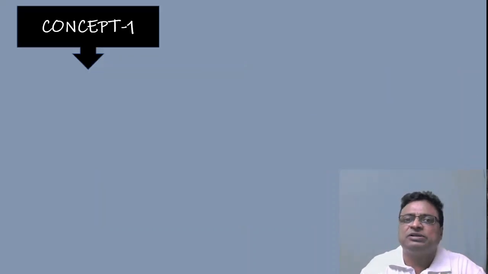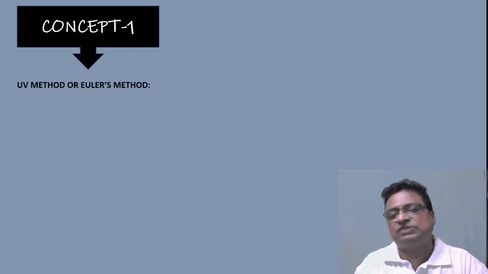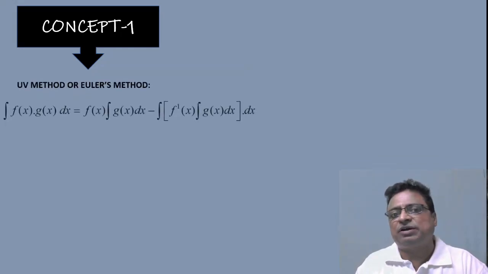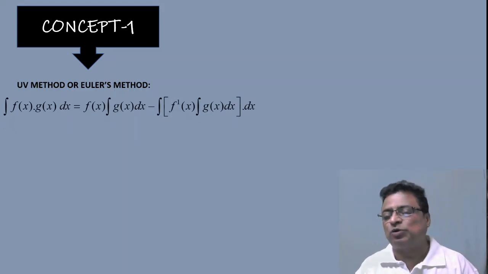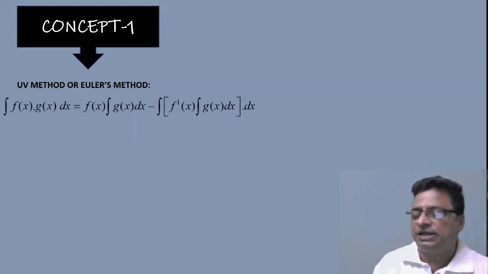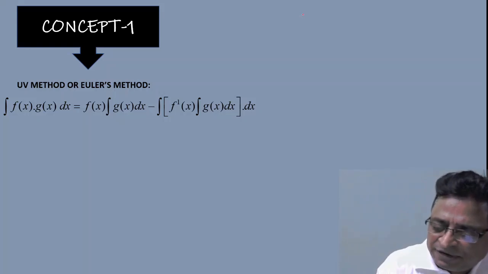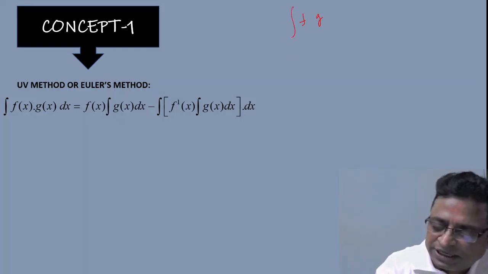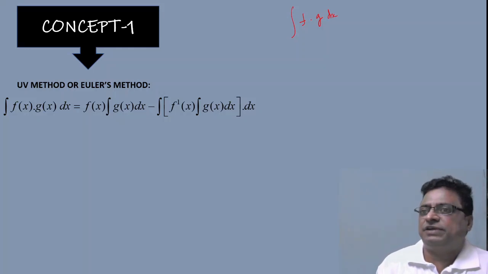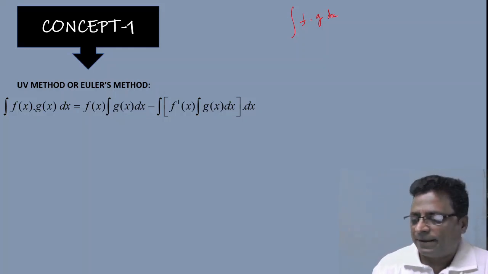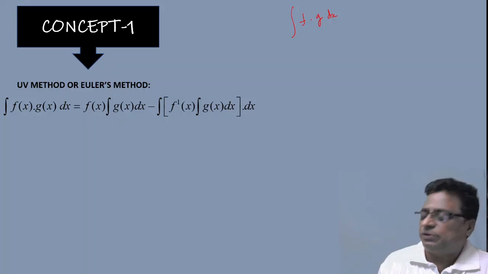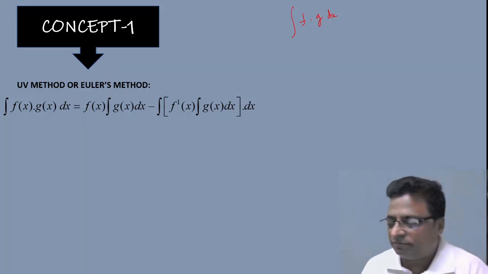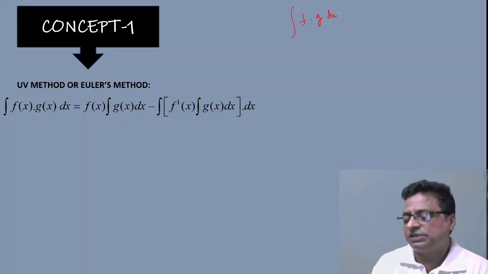Now my friends, the concept 1. This is called the UV method or Euler's method, or I can say the product rule of indefinite integration. Suppose f and g are two different functions, then what is the integration of the product of these two functions? That is integration of f into g dx. Both are differentiable functions with respect to x. That is important because dx is there, so all the functions are in x only.